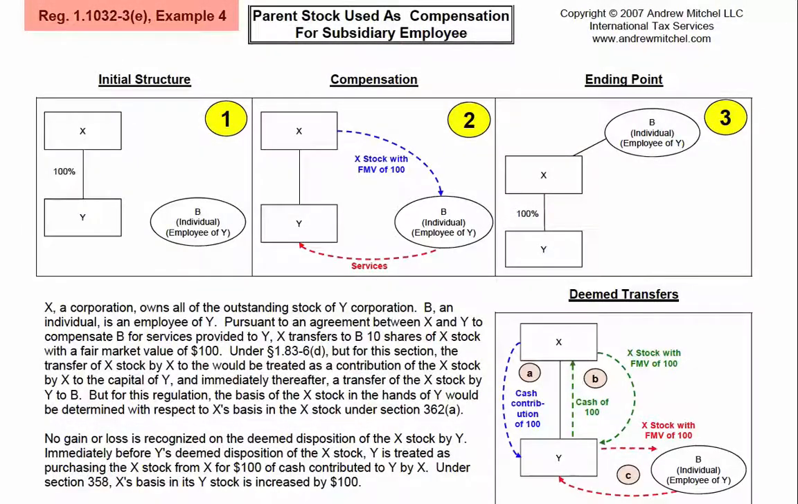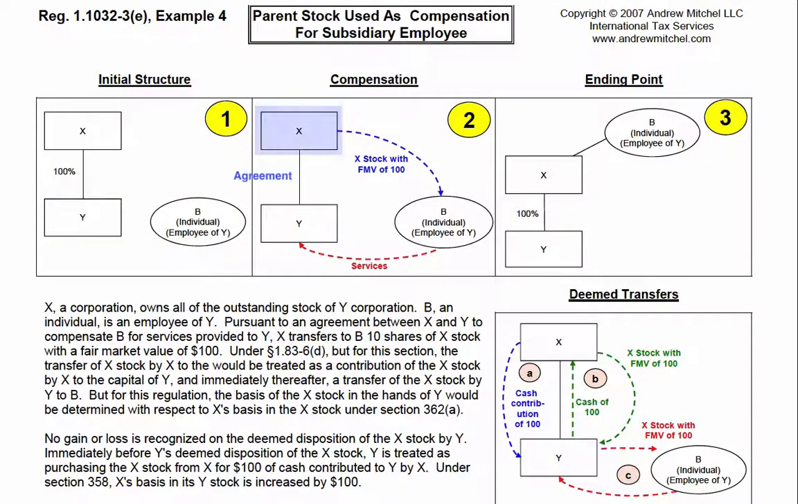Example 4 of Regulation 1.1032-3E deals with a parent company issuing its own stock to compensate an employee of a subsidiary of the parent. In the example, Corp X owns all the stock of Corp Y. B, an individual, is an employee of Y.